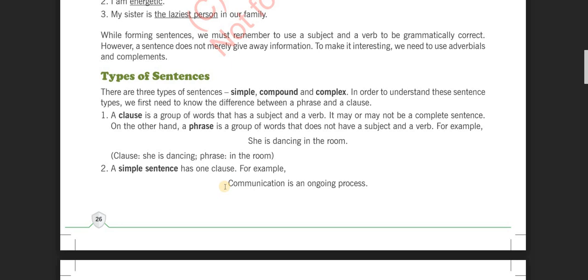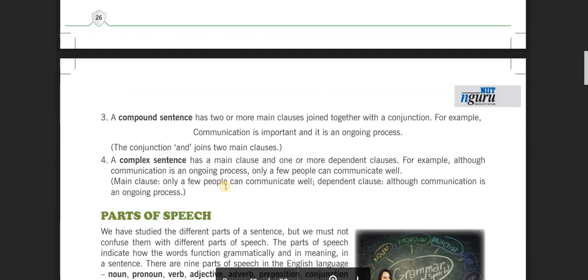Simple sentence, let's find out. A simple sentence has one clause. Communication is an ongoing process. A simple sentence must have just one clause. That is why it is called a simple sentence. A compound sentence has two or more main clauses joined together with a conjunction. For example, communication is important and it is an ongoing process. Here you can find two clauses joined together. That is why it is called a compound sentence.